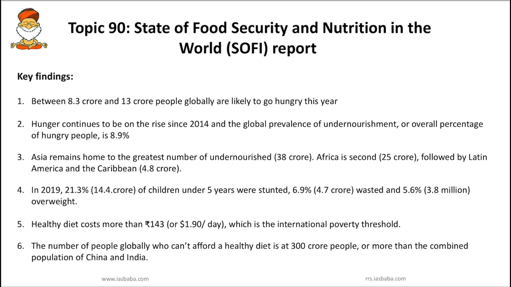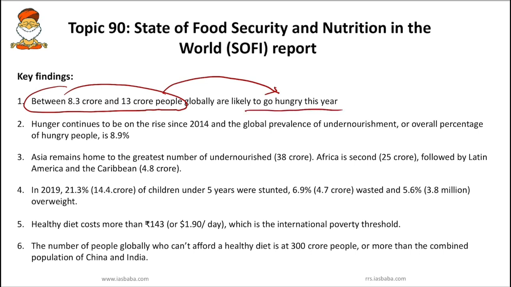Finally, you have to revise the key findings according to this SOFI report. The first important finding is that between 8.3 crore and 13 crore people can go hungry this year because of the pandemic or COVID situation. The report also says hunger continues to be on the rise since 2014.